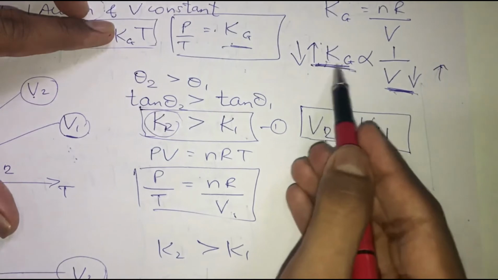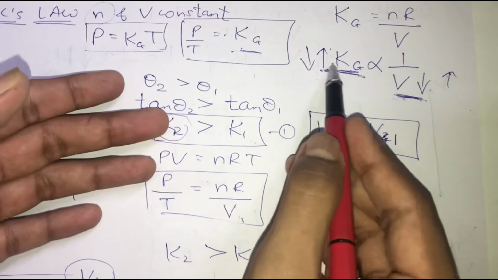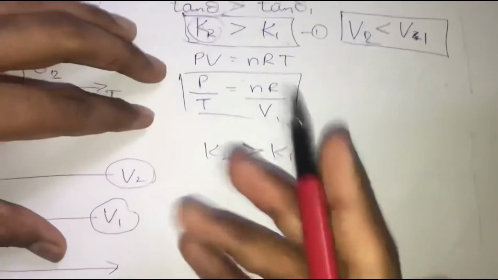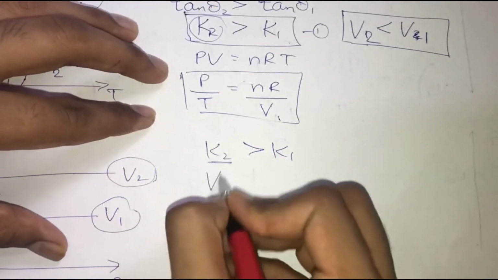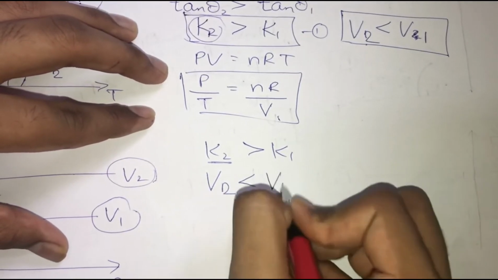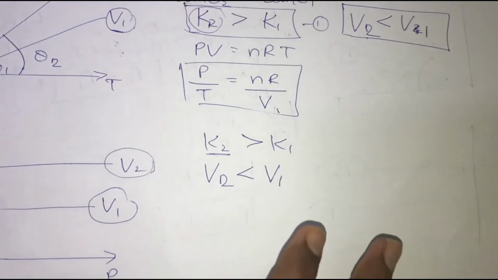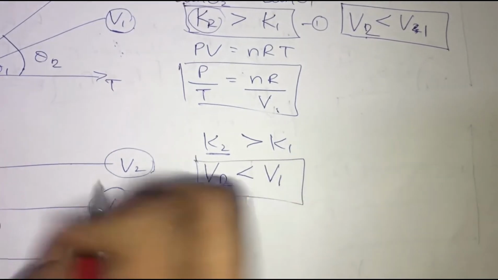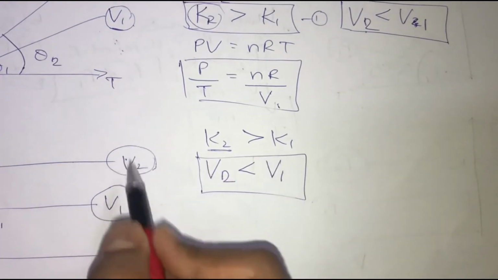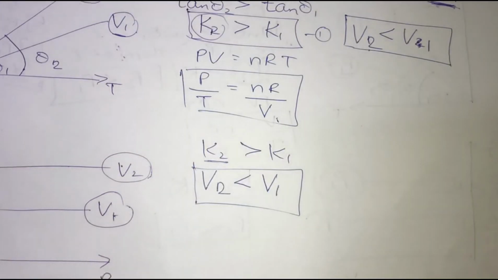Since K2 is greater than K1, now we are going to use this relation. Greater the value of K, less will be the volume. So greater the value of the second one, less will be its volume. Am I right, guys? So I hope you have understood this one also. It is pretty much simpler, and we get to know that the volume V2 is less than V1. Okay, so now let's move on to our last law, that is nothing but the Avogadro's law.